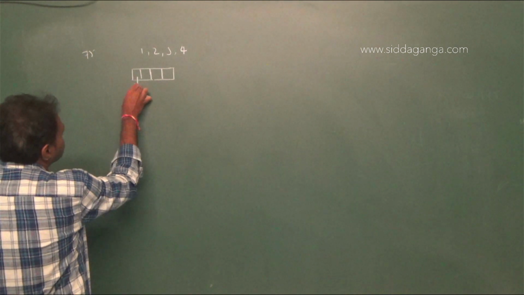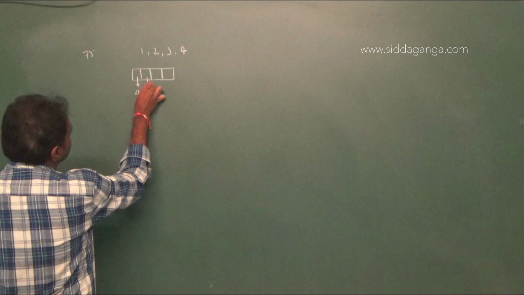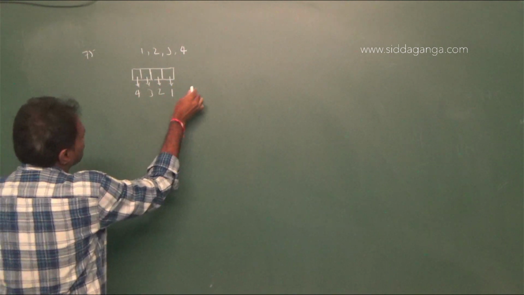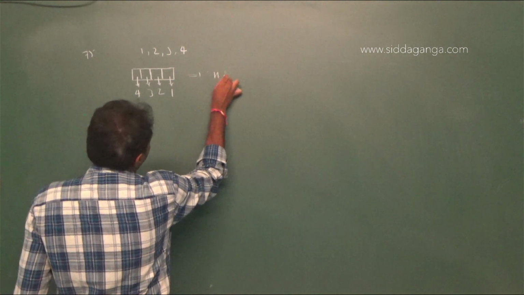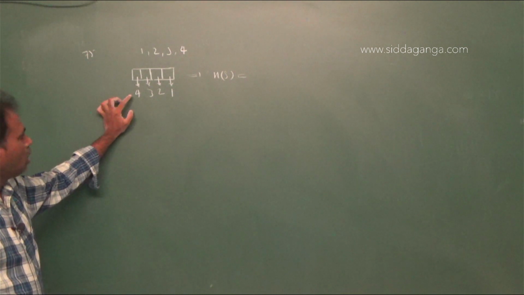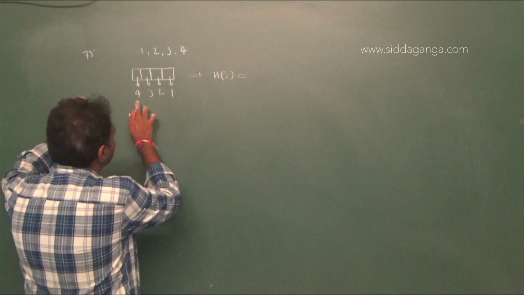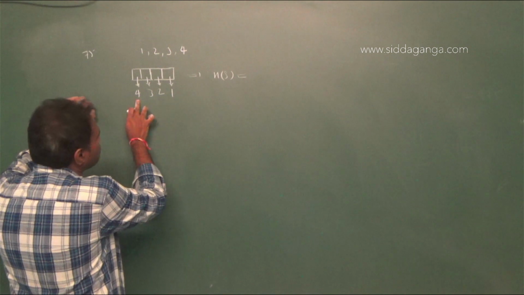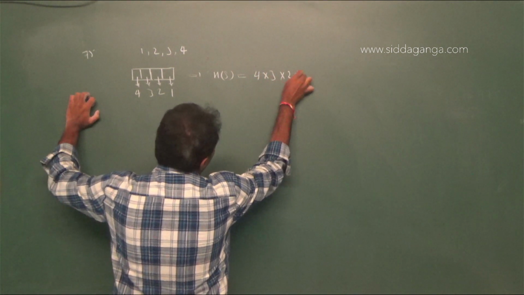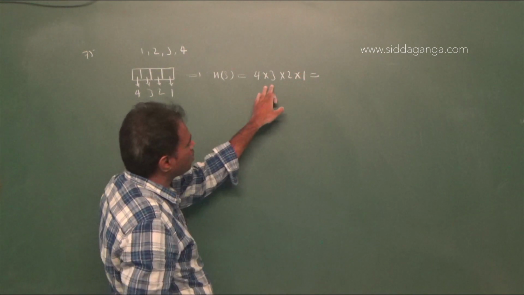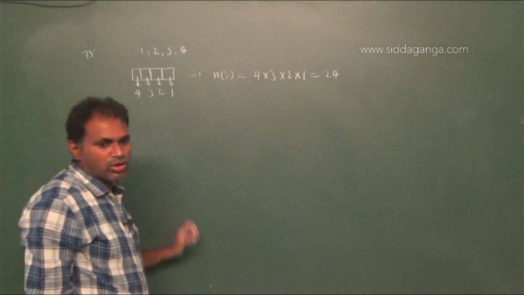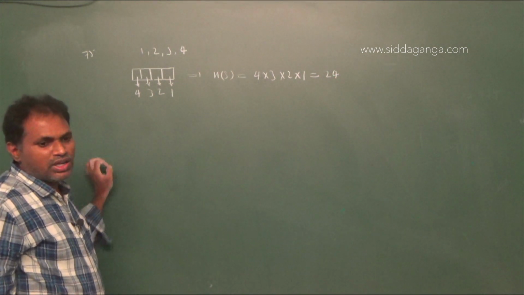Now a 4-digit number is formed by the digits 1, 2, 3, 4 with no repetition. Therefore first box you can fix in 4 ways, second box 3 ways, third box 2 ways, and fourth box 1 way. Therefore n of S equal to the number of 4-digit numbers, 4 into 3 into 2 into 1, that is 4 into 3 is 12, 12 into 2 is 24. Therefore n of S equal to 24. The probability that the number is odd.